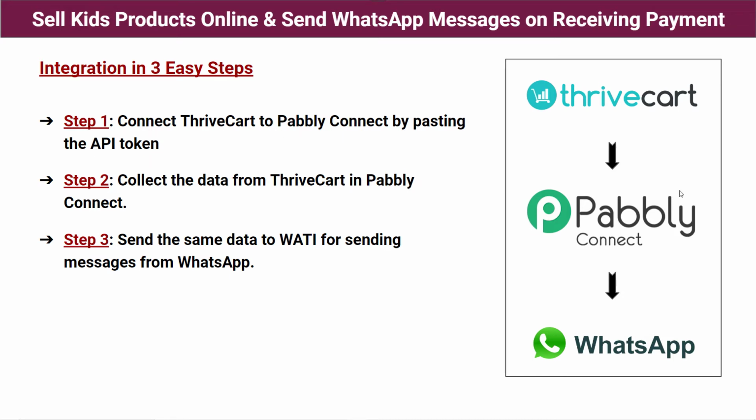First of all, you are going to log into Pabbly Connect, and then you are going to integrate Thrivecart and Pabbly Connect with the help of an API token. You're just going to copy the API token from Thrivecart and paste it into Pabbly Connect. It's very easy. Now we have the second step.